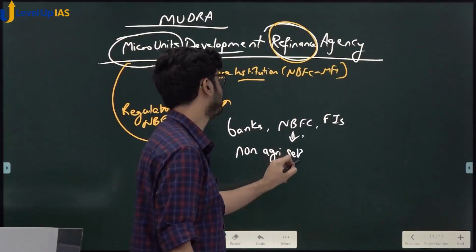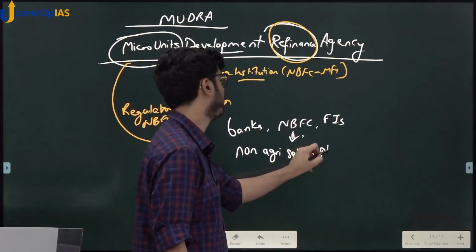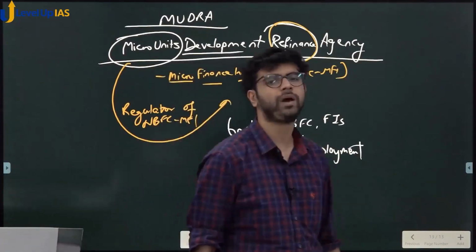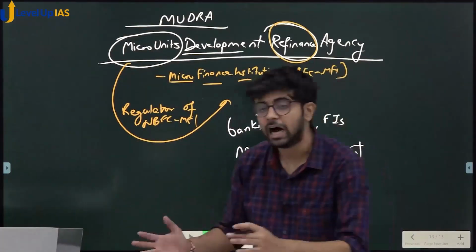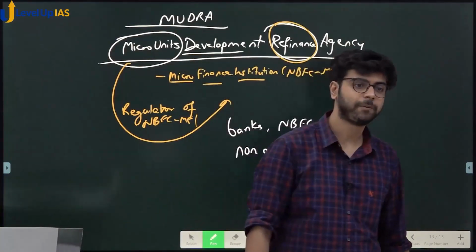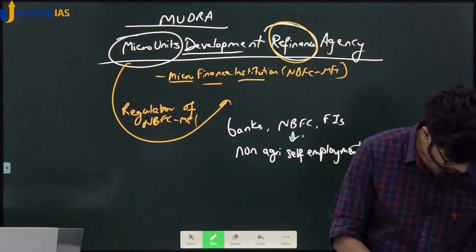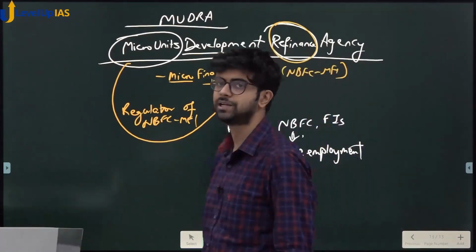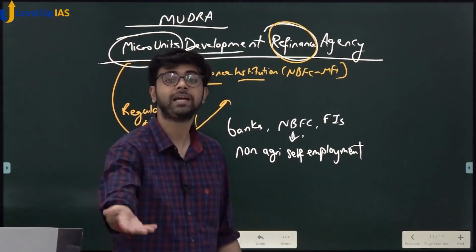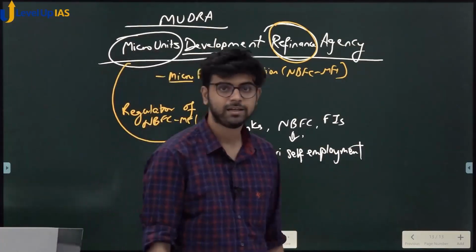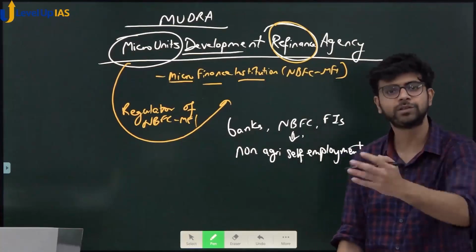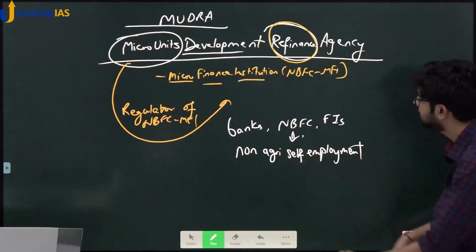non-agriculture self-employment. Why non-agriculture? Already commercial banks are giving so much loan to the agriculture sector. We want to move people away from agriculture because there are a lot of people in agriculture. We'll do this in the agriculture chapter. There are a lot of farmers. There are a lot of people dependent on agriculture, but they are not earning anything. We want to encourage people to move to something else. For example, handicrafts. For example, animal rearing. For example, beekeeping. You know, there are so many related avenues. Go into food processing. So, non-agricultural self-employment.